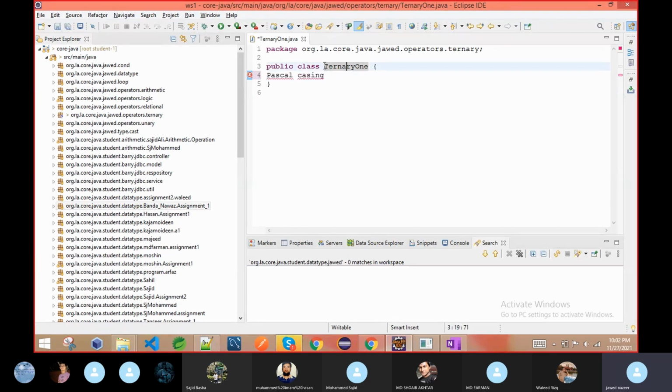So in a class name, the first word also starts with a capital letter, and whenever there is more than one word, each starts with a capital letter. Always remember, even if it is only a single word, it will start with a capital letter. But for methods and variables, we are using camel casing. In camel casing, the first word starts with a small letter. If another word starts, then it starts with a capital letter. This is camel casing.